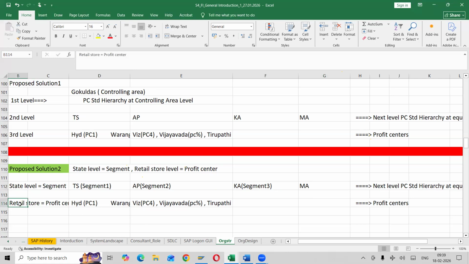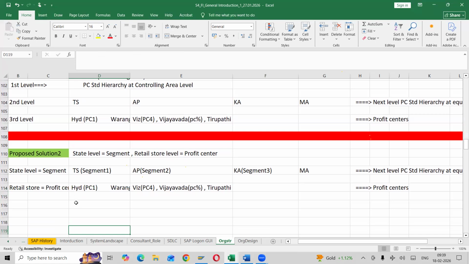What are the retail stores we have? Profit centers: we have Hyderabad, Warangal, and Mahbubnagar. So Hyderabad we can consider as profit center 1, Warangal profit center 2, Mahbubnagar profit center 3. In Andhra Pradesh, we have Vizag, Vijayawada, and Tirupati. Okay, everyone, any questions here?